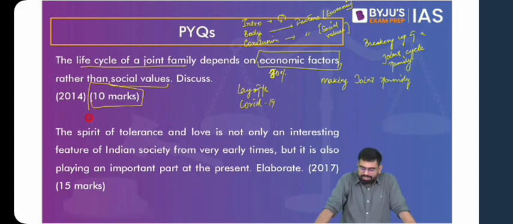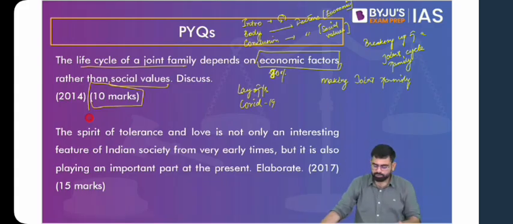And you don't have to completely support the statement in the intro. As I've already told you, in the conclusion, we can conclude on a balanced note. In the intro, we can talk about breaking up and formation of a joint family life cycle. Then we focus primarily on economic factors in the body, and briefly in the conclusion, we talk about various other social values on which it depends. So I hope you got a fair idea about this question, and this is a question that you can try to write.